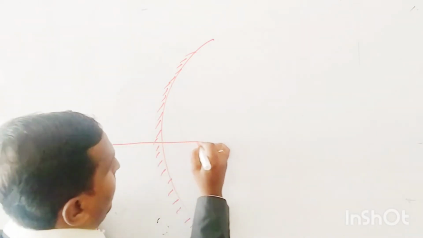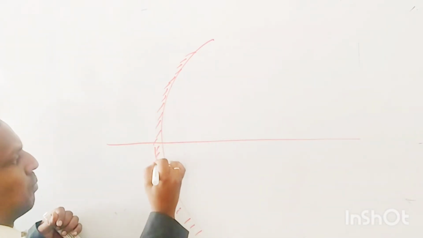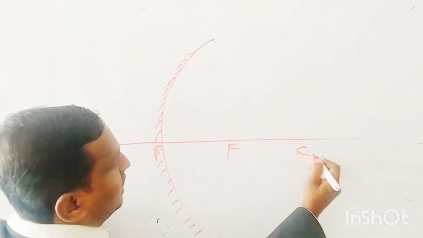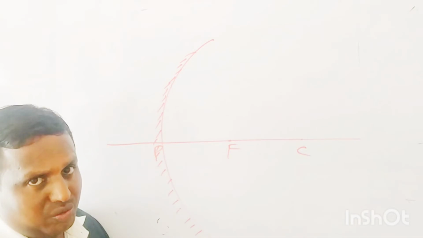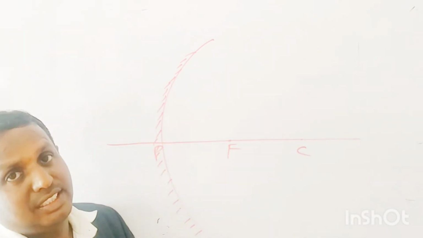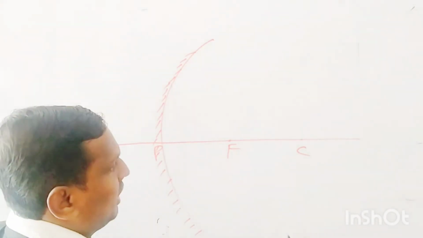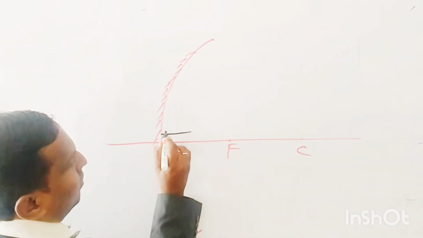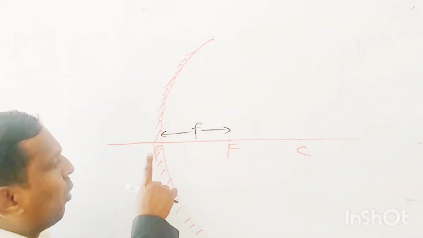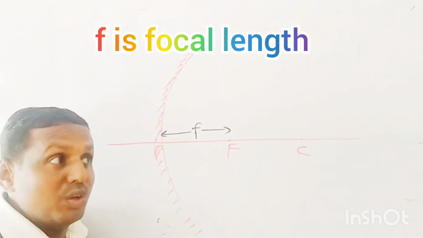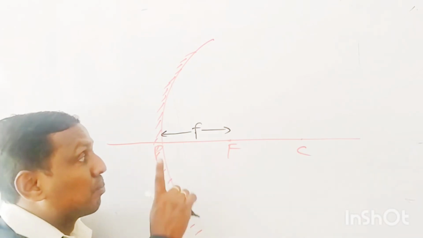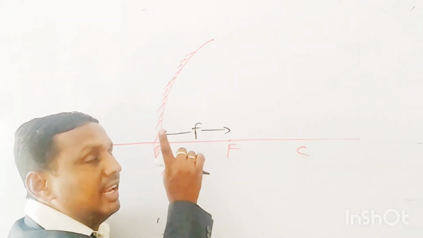Here, pole, focus. Already well known definitions of pole, focus, C and principal axis. Now we want focal length. Simple here. The distance between pole and focus is called focal length.